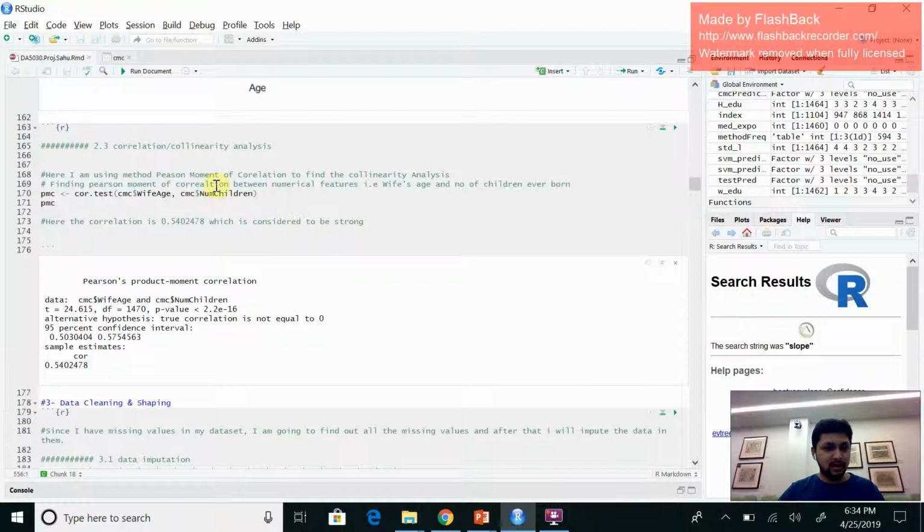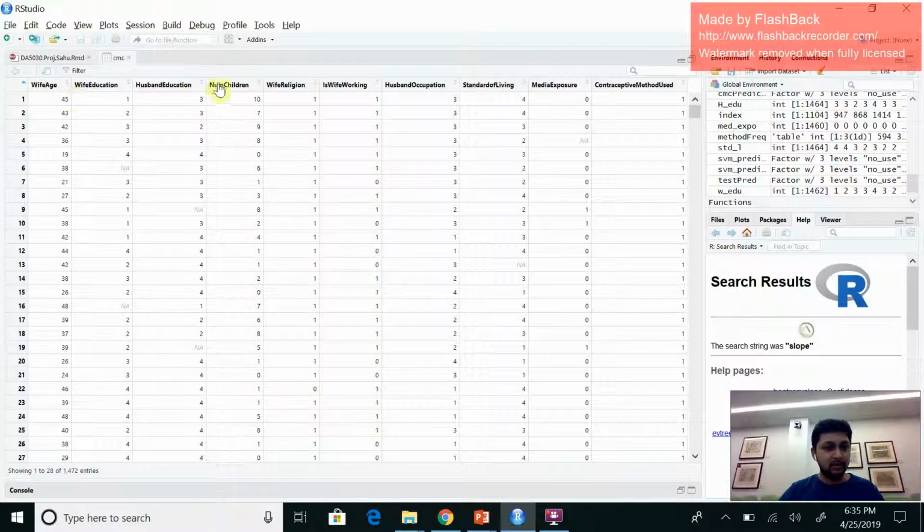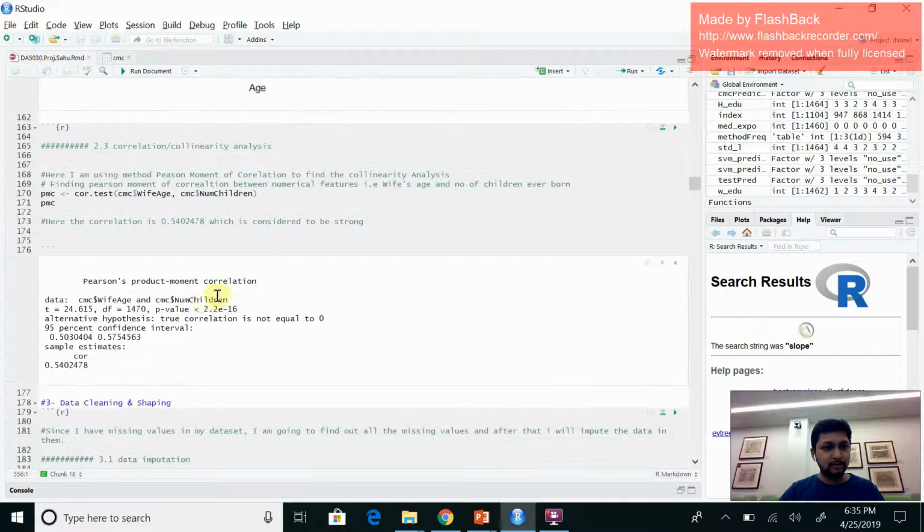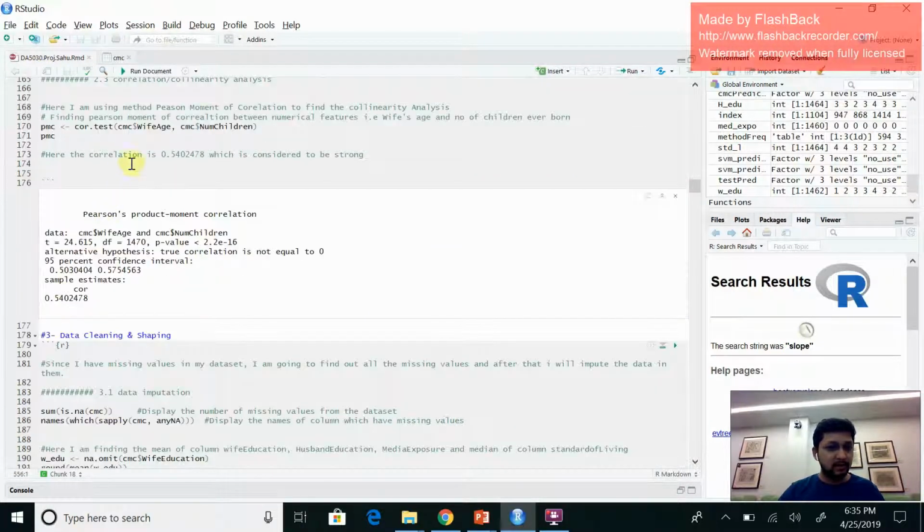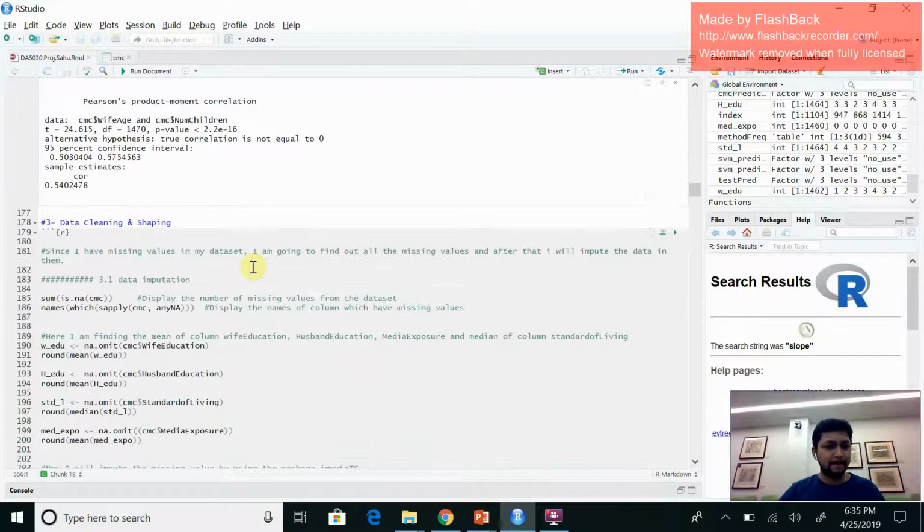I have used this method between numerical features, that is wife age and number of children ever born. These two columns are my numerical features. The Pearson correlation came out to be 0.54, which is considered to be strong.